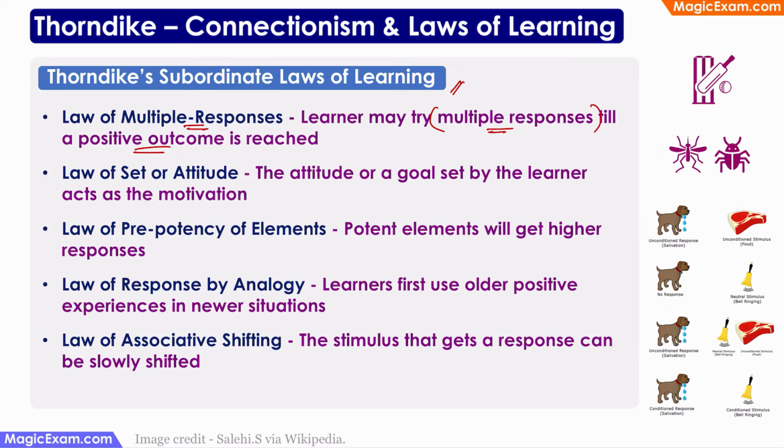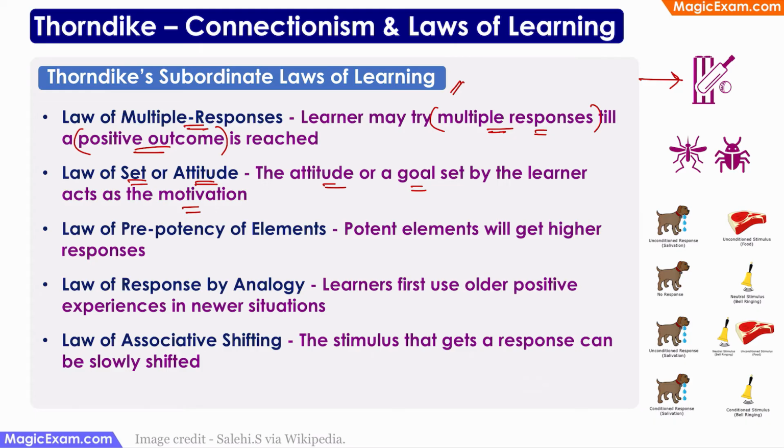Right? So I'm looking for the most positive outcome here, for which I'm trying multiple responses. Law of set or attitude says that the attitude or a goal set by the learner acts as a motivation by itself. For example, a sports person might set a goal for himself or herself that I have to score a century in a particular match. So that itself acts as a motivation for the way the person will play in that match.